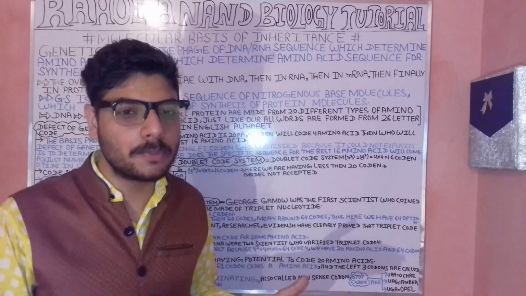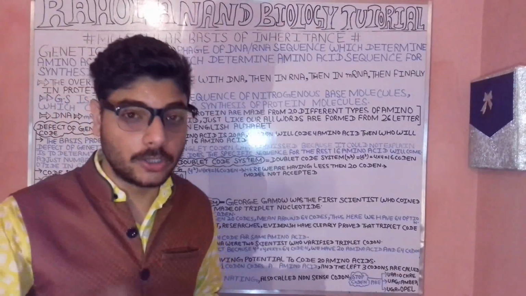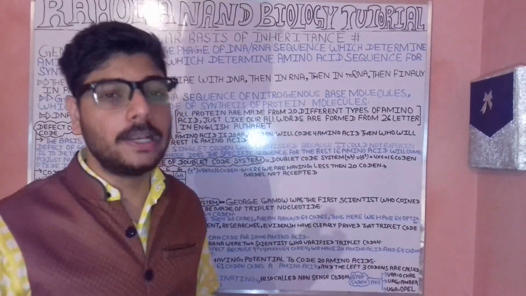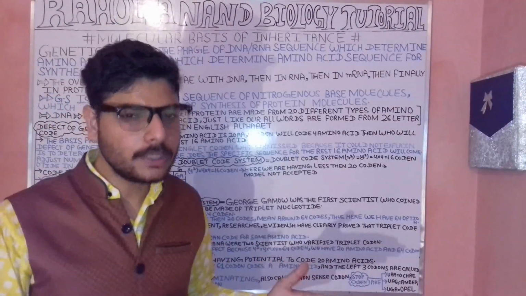Remember, we have just understood what amino acids are. So what are amino acids? Amino acids are the micromolecules of the protein, as well as the rest of the three that will be left with us. So these are literally known as what? These are known as the stop codon.